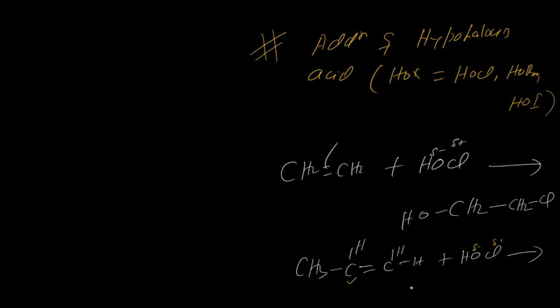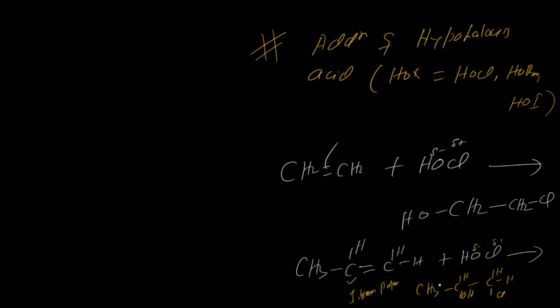So OH will get attached over here, then CH3 CH OH, and this is CH2 and Cl will get attached over here. So what is the name? 1 chloro propane 2 ol.